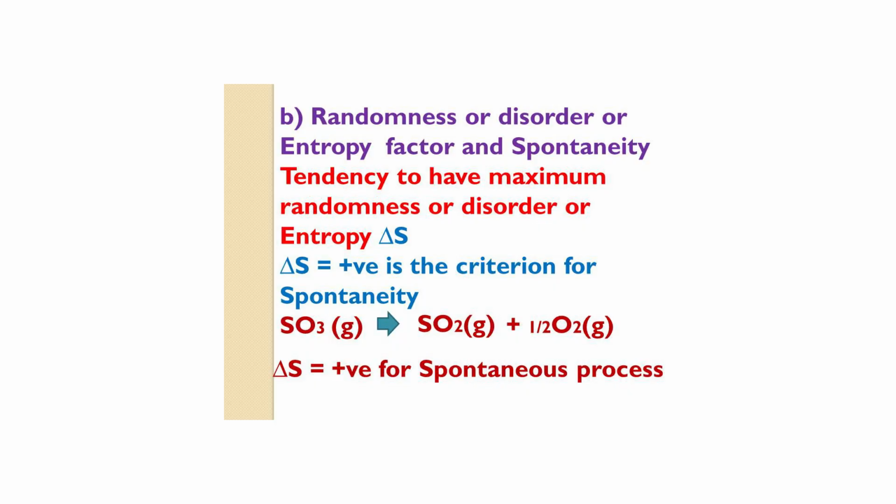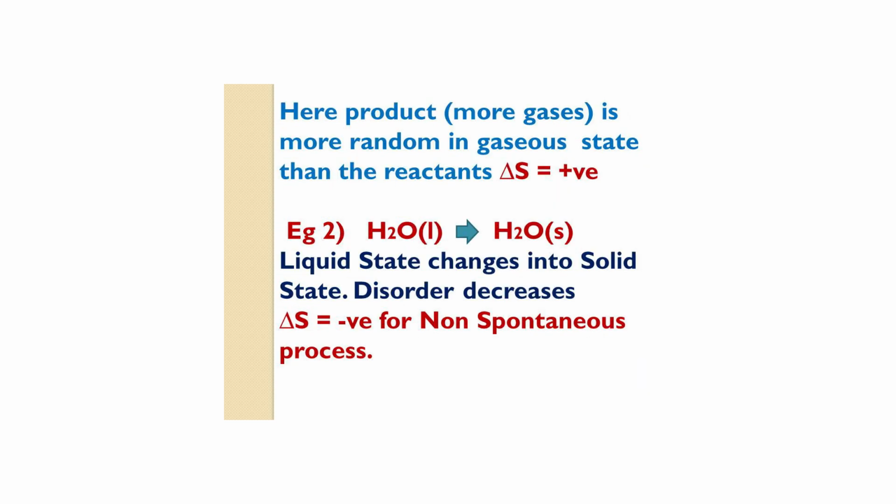What about the second criterion for spontaneity? Randomness or disorder, the entropy factor and spontaneity. The tendency to have maximum disorder or randomness in a system, that is, delta S is positive, is the criterion for spontaneity. Example, sulfur trioxide gas gives sulfur dioxide gas plus half O2 gas. Here delta S is positive, that is, the products have more gas.